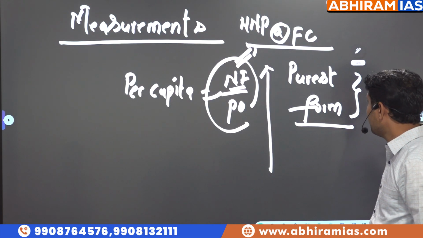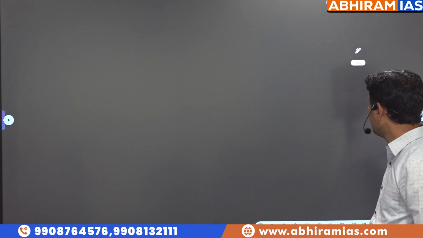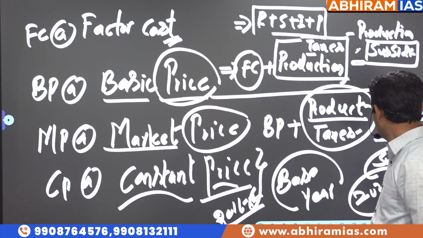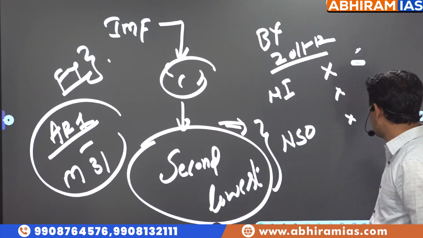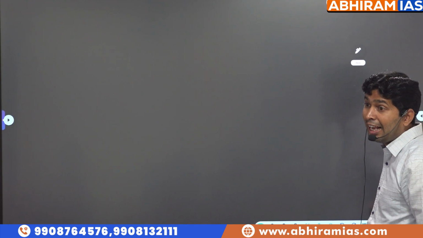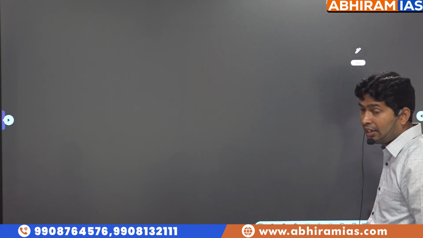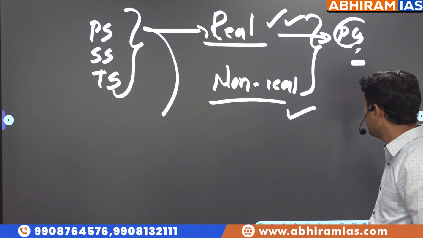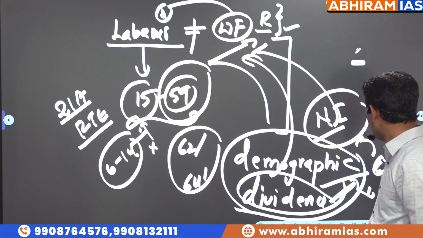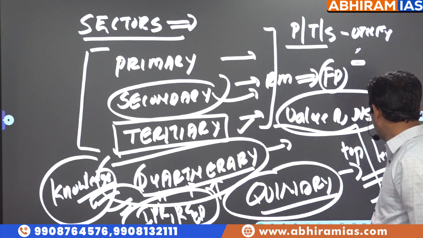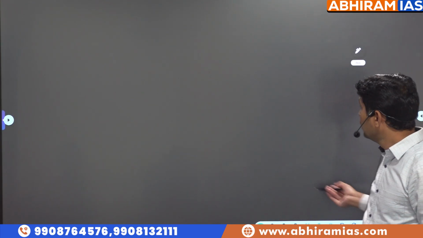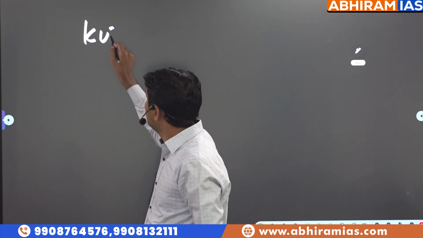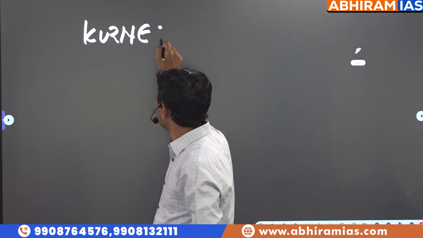Types of income: national income, per capita income, nominal income, disposable income. And confusing questions: circular flow of money and circular economy. Circular flow of money is different, circular economy is different. After that we covered factor cost, basic price, types of income, types of economic activity. Last expected theme, Kuznets curve. Don't worry, I won't extend, this is the last concept.